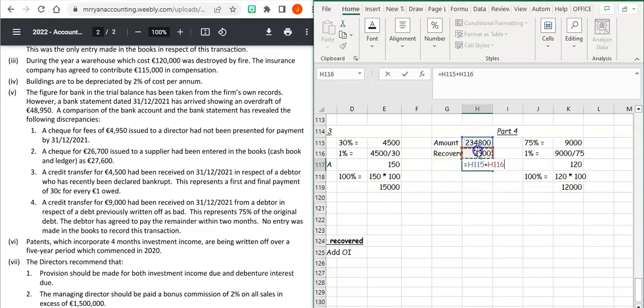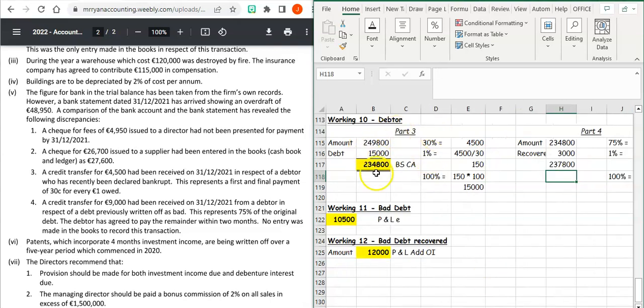Now remember, we would have used the debtors in the previous adjustment here, part 3. So this is not our new debtors figure. This now is our new debtors figure that we might use later on. That's going to go into your balance sheet as a current asset, not this one here.